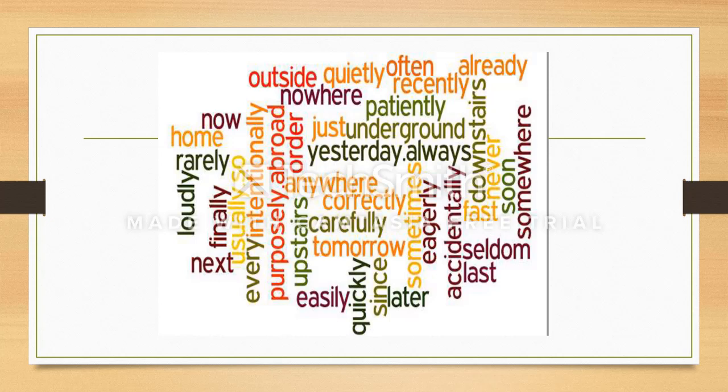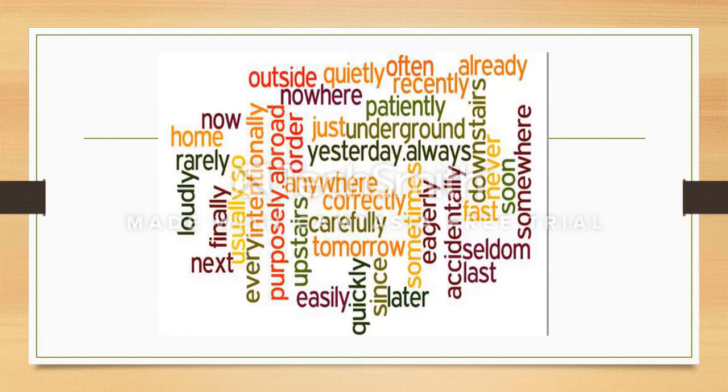For example, he was sitting quietly. So the adverb quietly is describing how someone was sitting. For example, he did the test quietly, or he ran easily.